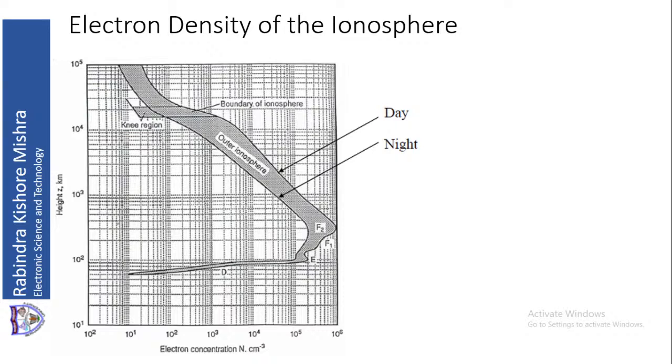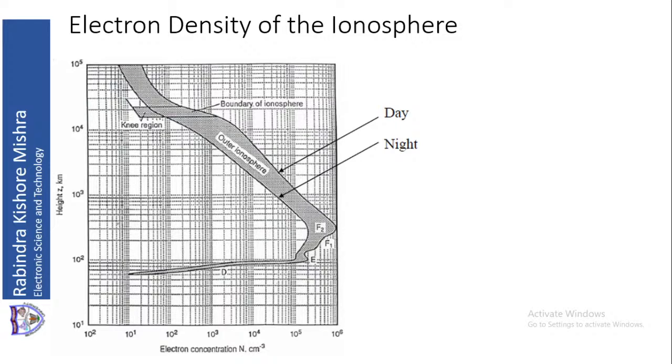Now let us look at the electron density profile. You can easily remember this. In the daytime the sun is present, therefore energy is maximum.